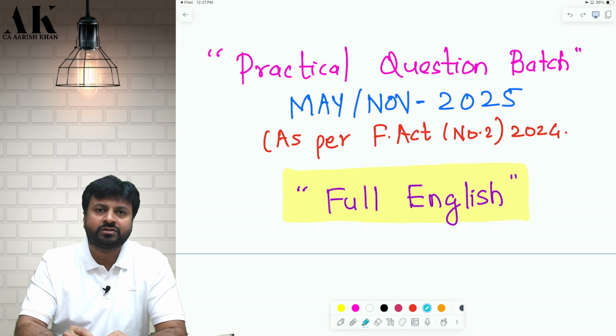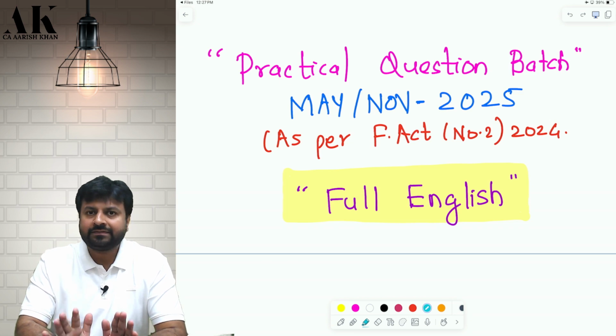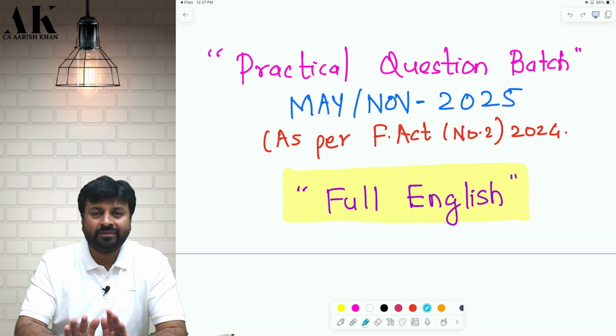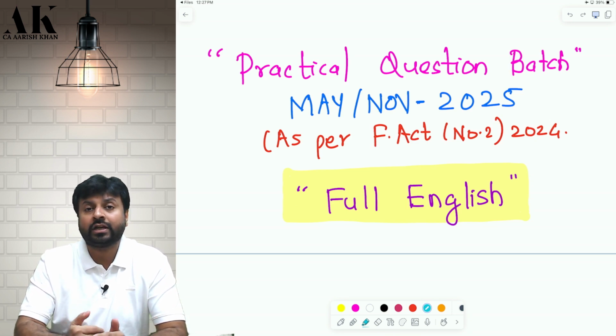In case you have still taken it, then I would recommend you take our exam oriented batch or regular batch, depending upon the time available with you, and we will adjust this price against that. Don't worry. But I don't want anybody to struggle in this batch just because you have not learned direct tax ever and you're directly coming to solve the questions.